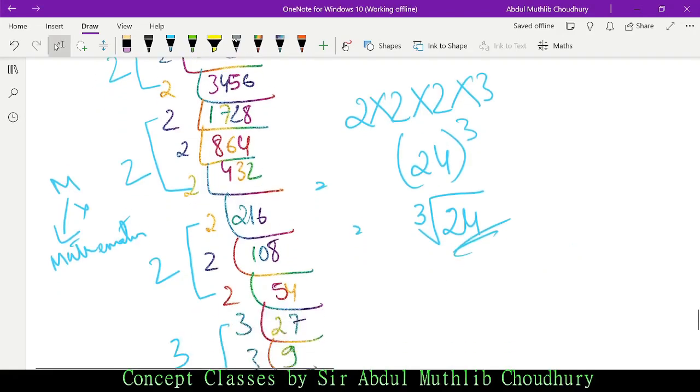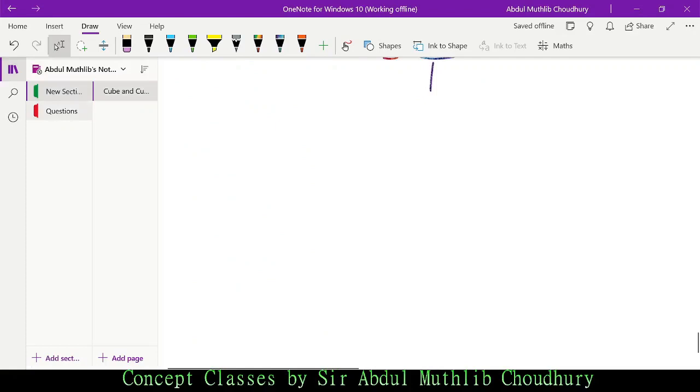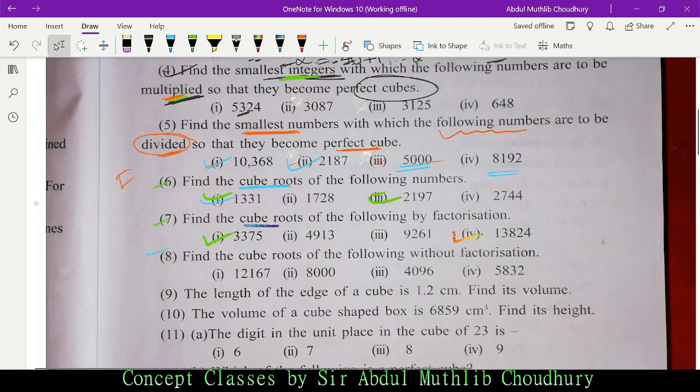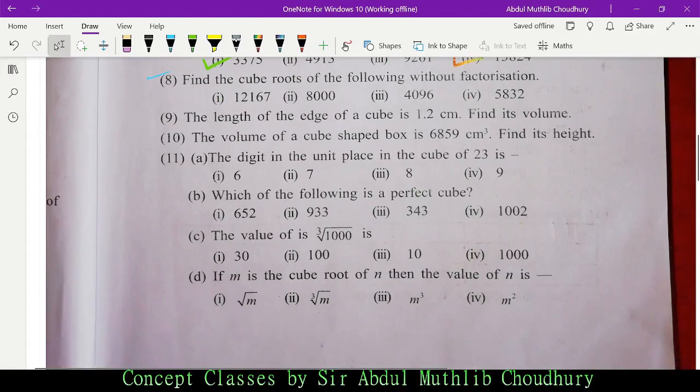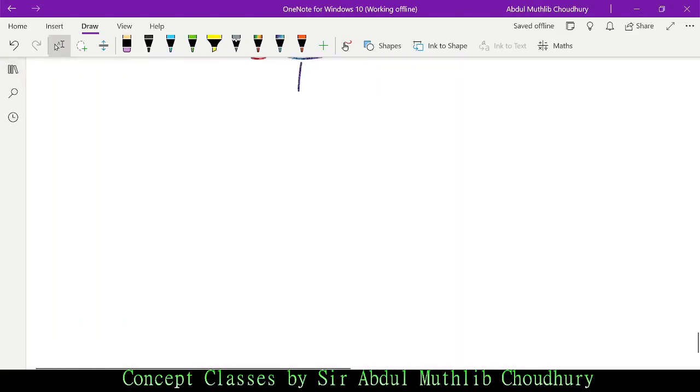Moving ahead, let us do question number 8. What does the question say? Find the cube roots of the following without factorization. This is very important: without factorization. Listen to this concept very carefully, as it's completely different from the other sums.